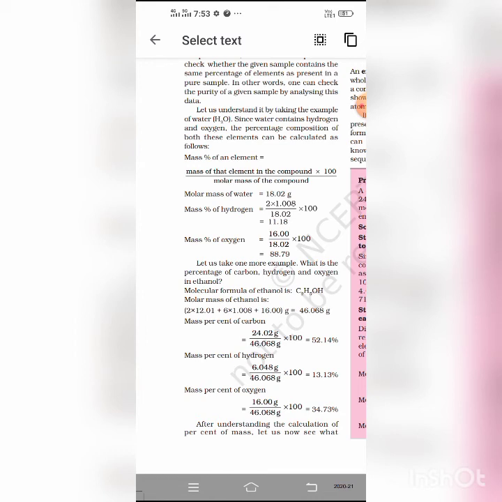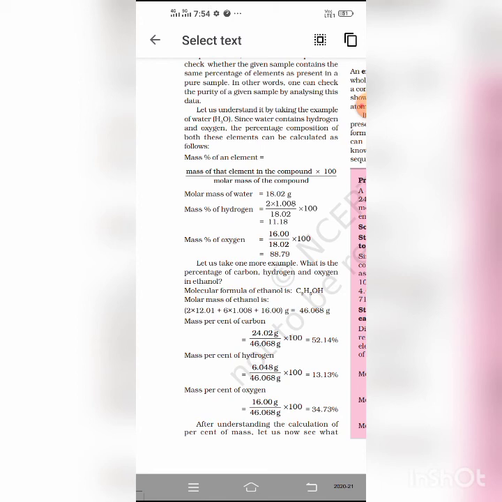Now student, we discuss percentage composition. The percentage composition of a compound represents the mass of each component in 100 gram of the compound.